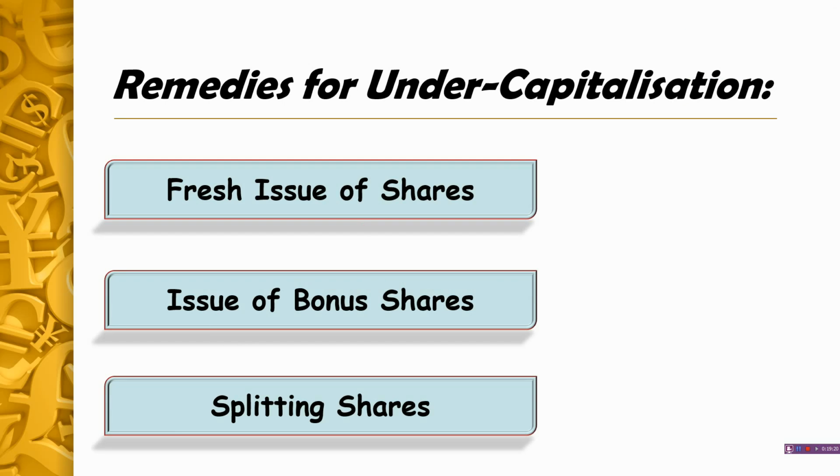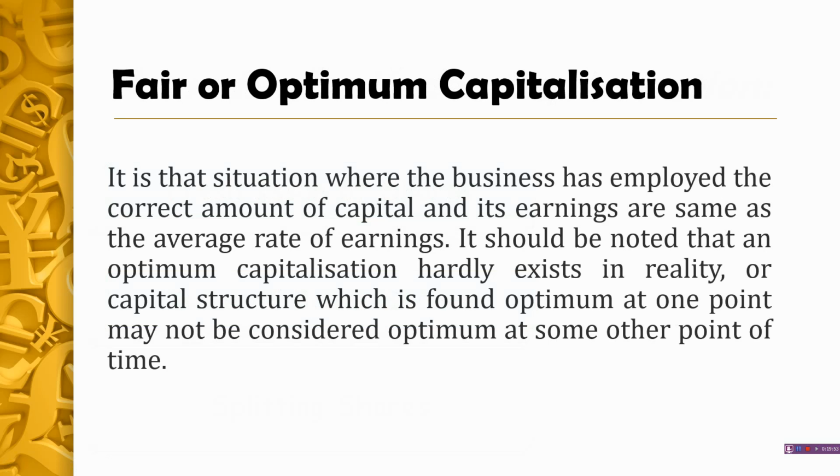And the last one is splitting shares. See, another effective method of correcting undercapitalization is to split up the existing shares into larger number of shares, reducing the value of each share. It neither affects the total earnings of the company nor the total amount of the capital of the company, but still dividend per share shall reduce. So these are the three remedies for undercapitalization. The first one is fresh issue of shares, second is issue of bonus shares, and the last one is splitting shares. Okay. Now next we will see last, that is fair or optimum capitalization.